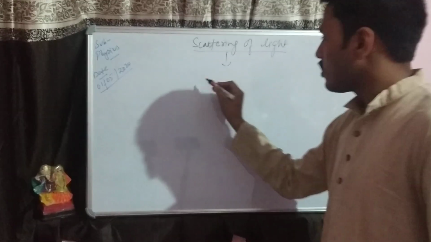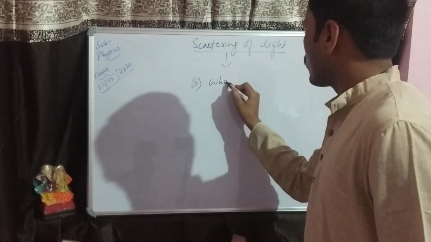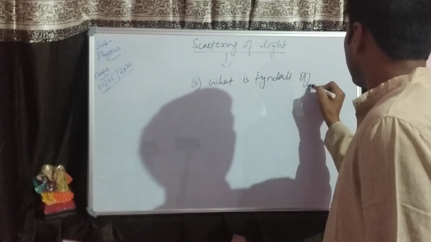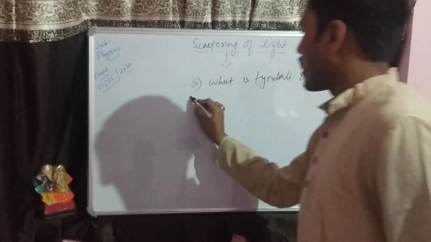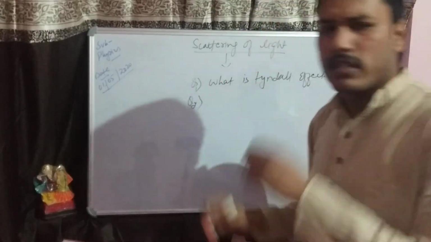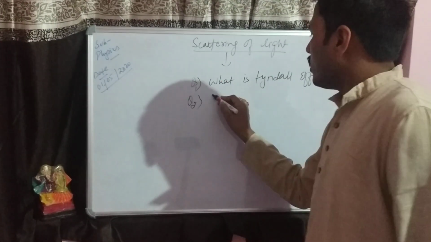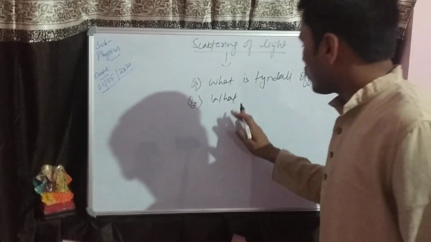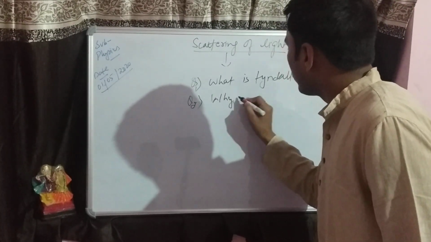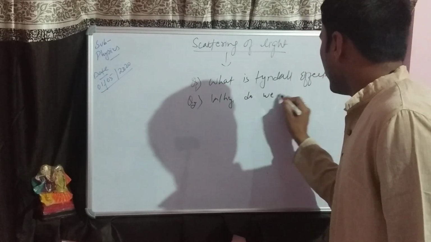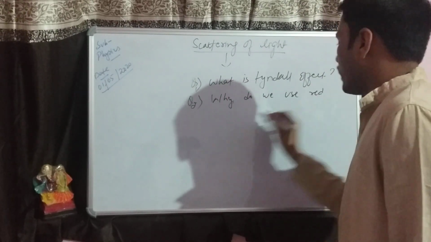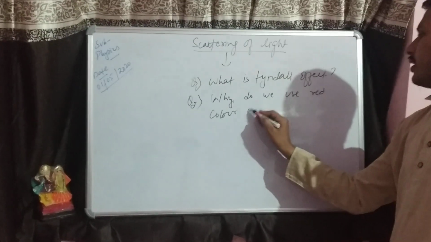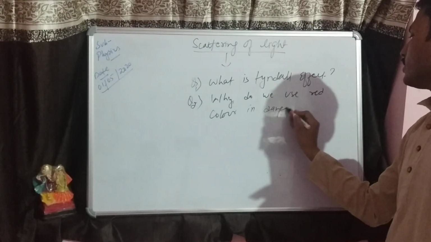Okay, the first question, very simple: what is Tyndall effect? The second question is also easy. I have discussed it, but I am asking you something different: why do we use red color in danger signals?